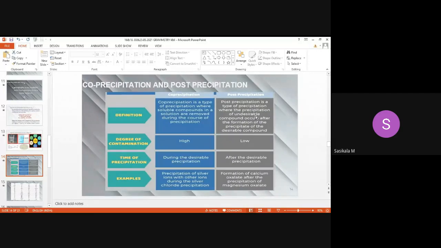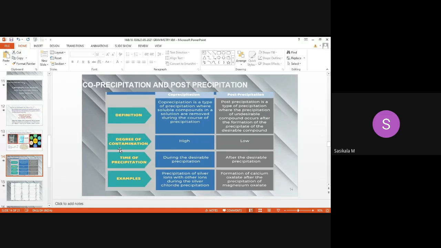In post-precipitation we cannot decide which compound is getting precipitated, but it will be precipitated once your analyte is precipitated out. So that is called desired compound precipitation. After desired compound precipitation, the undesired compound will be precipitated. That is called post-precipitation. Post represents after precipitation of your desired compound.